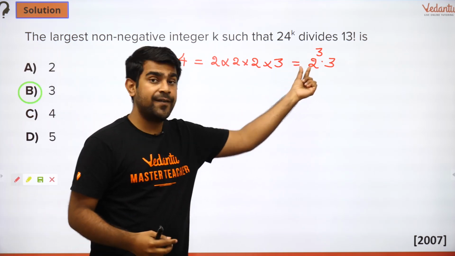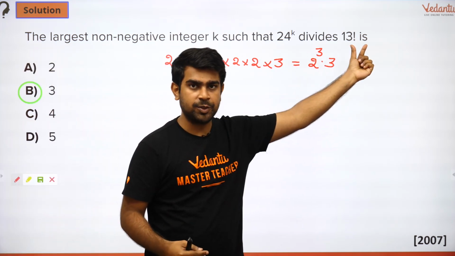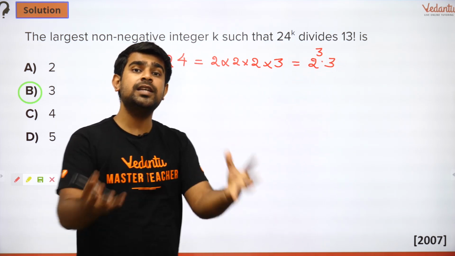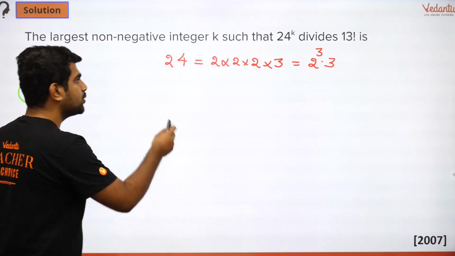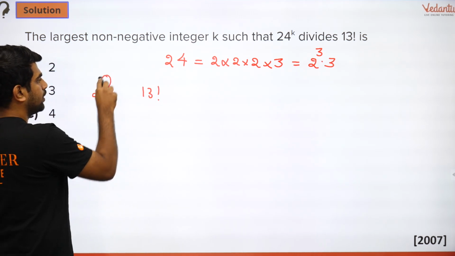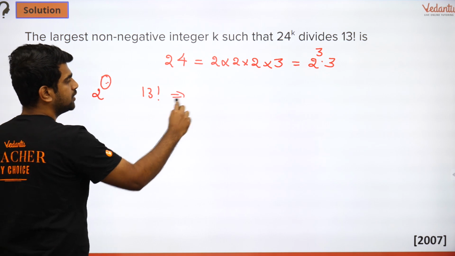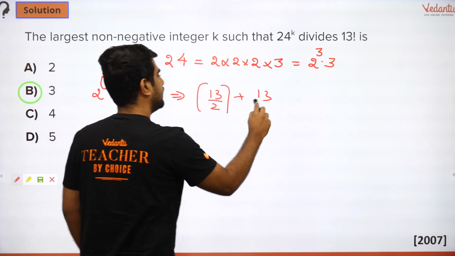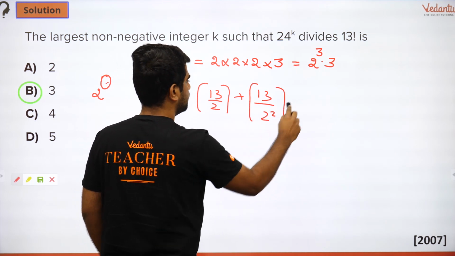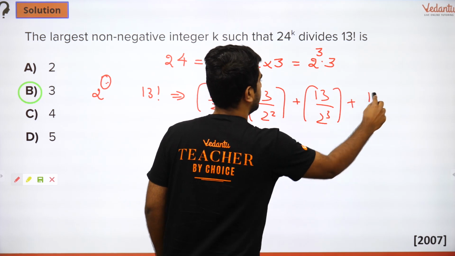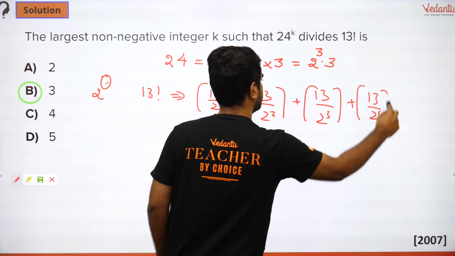I will collect the powers of 2 alone in 13 factorial, and the powers of 3 alone in 13 factorial, and then build them up from there. So the power of 2 in 13 factorial is 13 by 2 GIF plus 13 by 2 square GIF plus 13 by 2 cube GIF plus 13 by 2 power 4 GIF and so on.